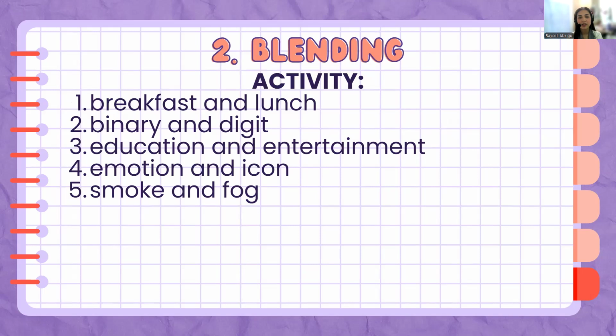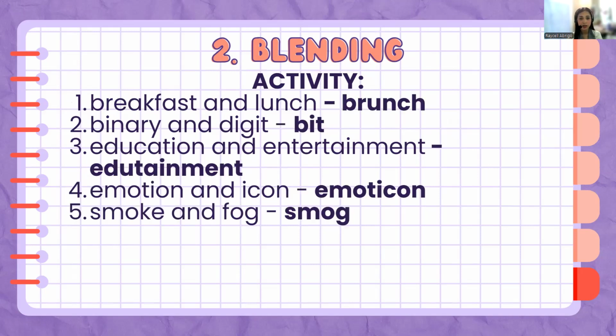Okay. So the answer here is number one, brunch, number two, bits, number three, edutainment, number four, emoticon, and number five is smog. Okay, so that's for the second word formation process.